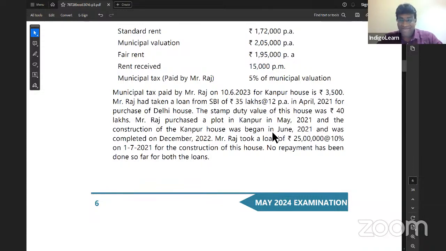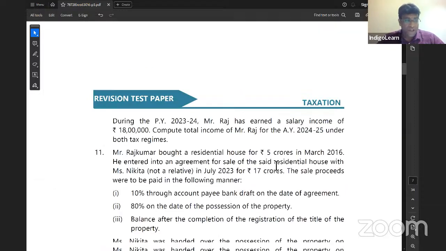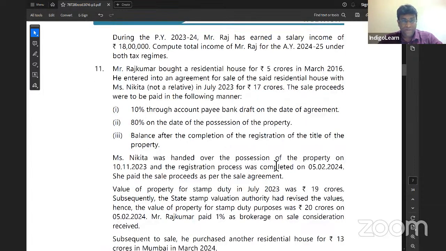Good. Next question, guys. Question number 11. Mr. Rajkumar bought a residential house for 5 crores in March 2016. He entered into agreement for sale of the said residential house with Nikita in July 23 for 17 crores. Sale proceeds were to be paid in the following manner. 10% through account payee bank draft on the date of agreement.